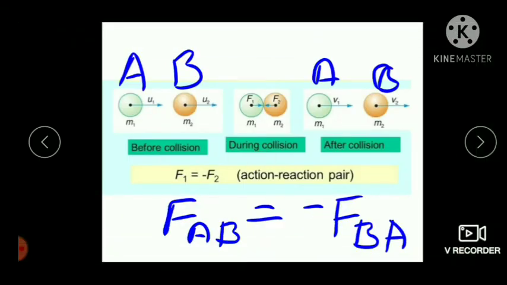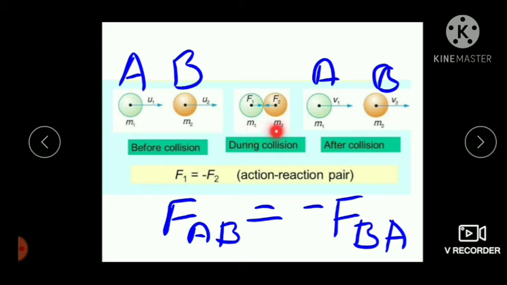Now let us verify whether the total momentum of this system is constant using Newton's third law of motion. For that, let us consider two objects A and B having the mass m1 and m2. Both these bodies are in motion and their velocities are u1 and u2. So before collision, the velocity of A is u1 and the velocity of B is u2. After collision, the velocity of A is v1 and the velocity of B is v2.